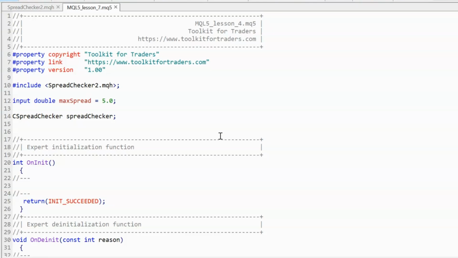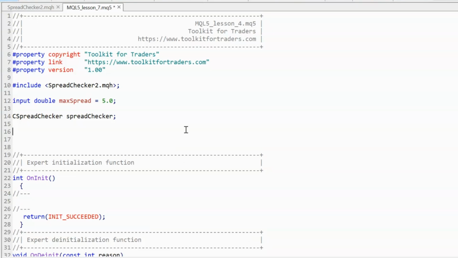So the first thing we're going to do is create an array, and we're going to create it of a long type. Now, we didn't cover long in the variable types. It was one of the ones we didn't cover because it's not a usual one, but we do have to use long in this type. Now, a long is like an integer, except it must be a positive integer. It cannot be a negative number. So it's exactly the same as an int, but it has to be a positive number. It can't be a minus.